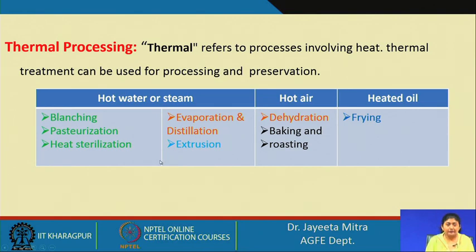In this course we have designed a separate chapter on evaporation and distillation and also on drying. So in this chapter on thermal processing and microbial death kinetics, we will discuss only the preservation techniques that use the application of heat.